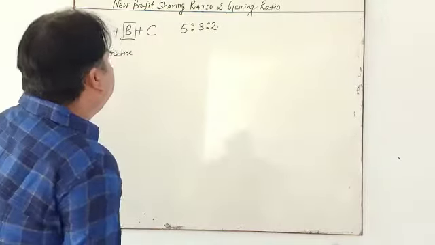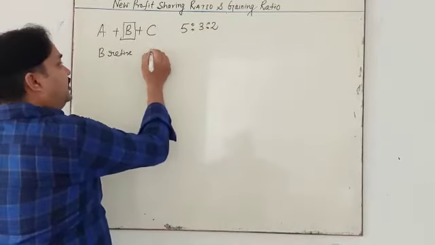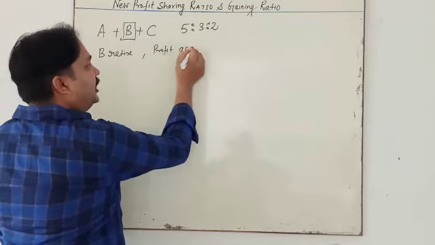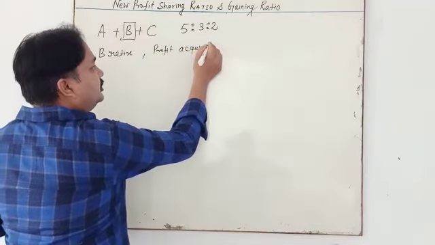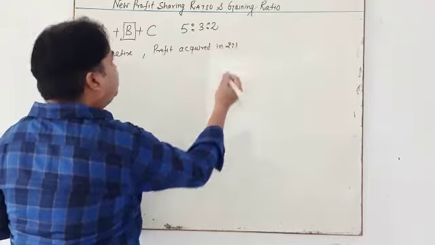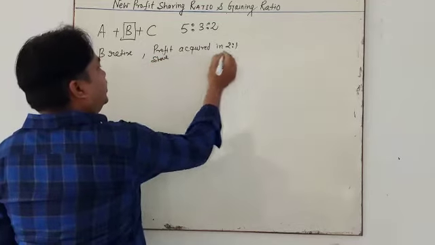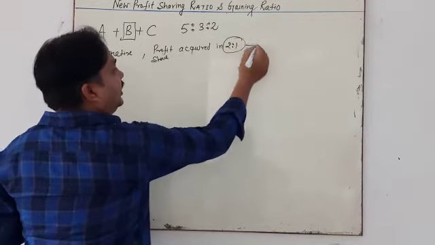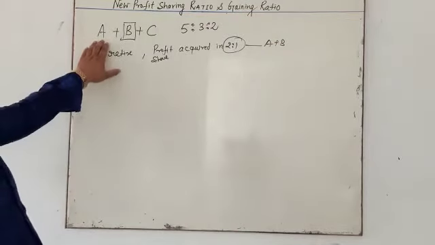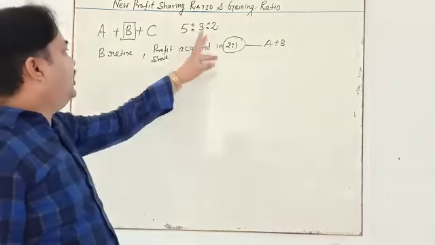But in the question, it is mentioned the profit is acquired in 2:1. What is the meaning? The profit sharing is acquired in 2:1 by whom? A and C. It is simple, my dear student. In this question, A, B and C are partners. They have profit sharing ratio 5:3:2.